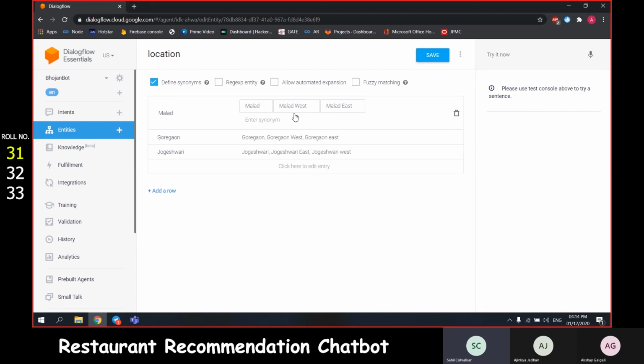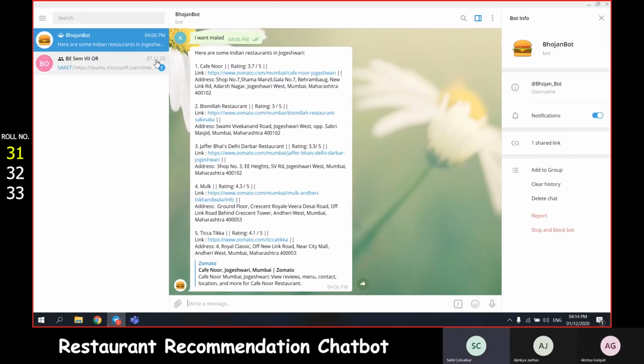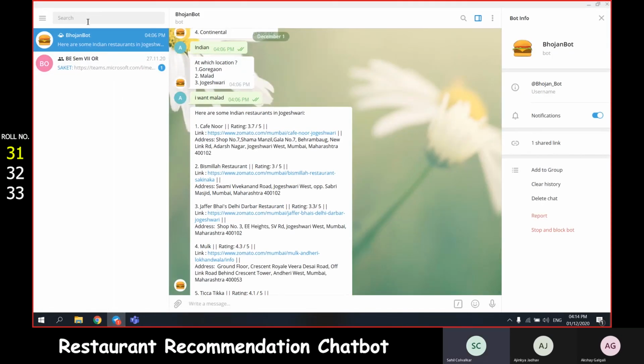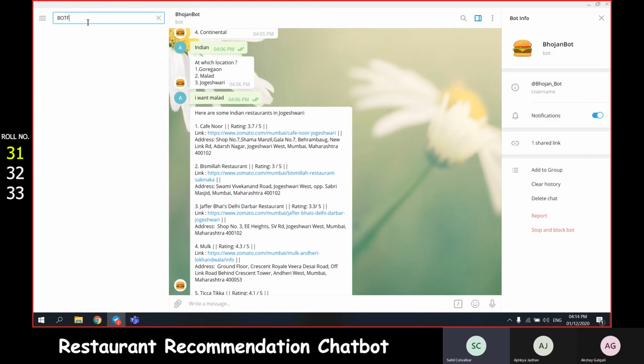Moving on, I'll be explaining the integration of the Telegram bot. To integrate the Telegram bot, we have to open the BotFather interface on Telegram, as you can see on the screen.